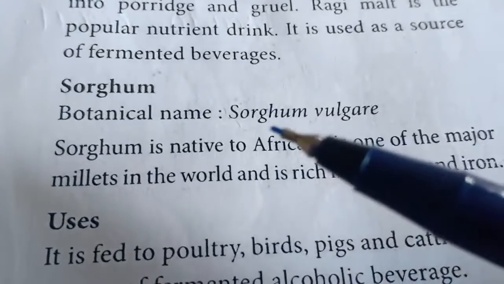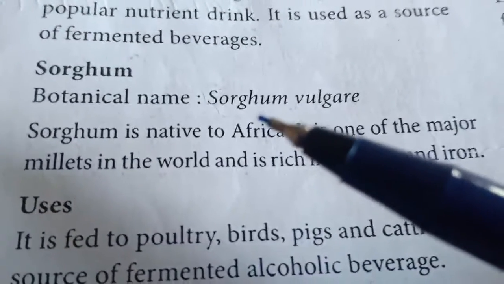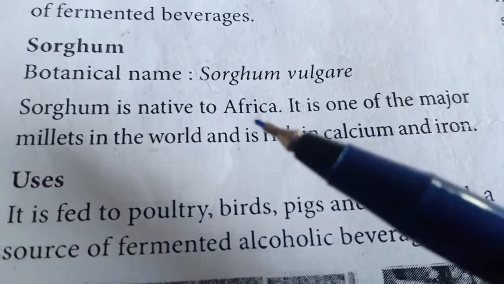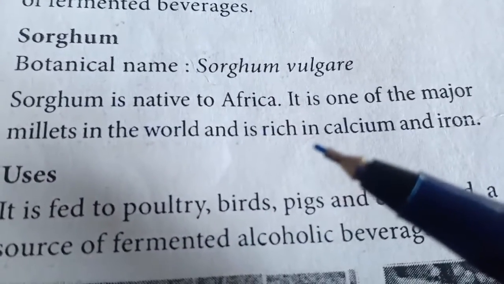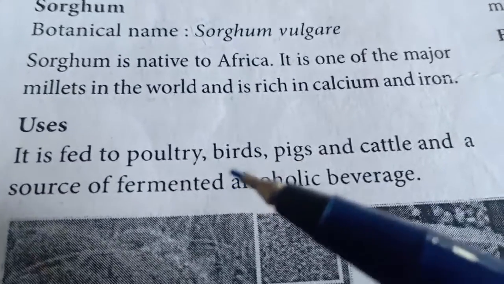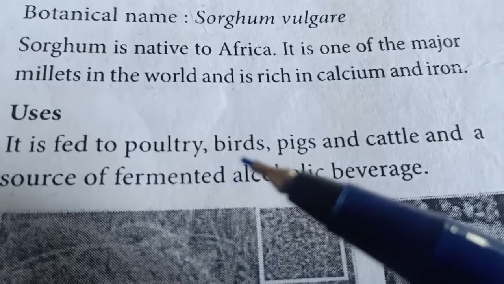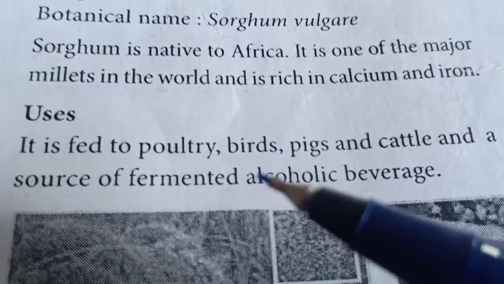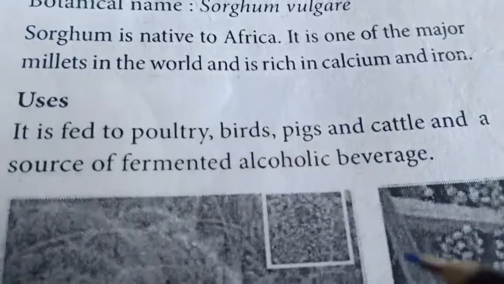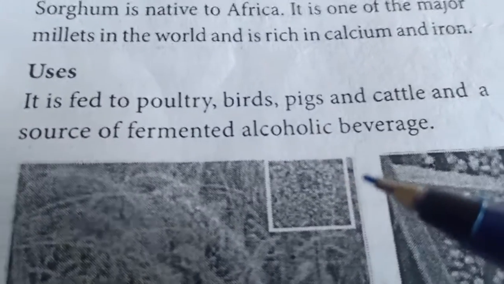The second one is sorghum. Kambu. The binomial name is Sorghum vulgare. It is a native of Africa and it is rich in calcium and iron. It is mostly used for feeding birds. Okay, kambu is given as grain to birds. Poultry, birds, pigs and cattle. And fermented, it is used for alcohol.